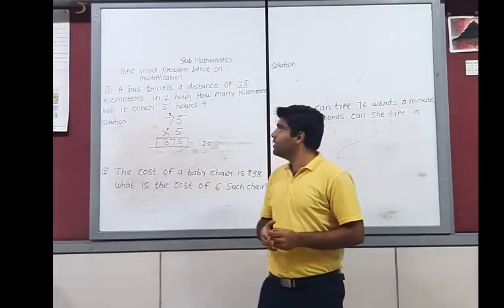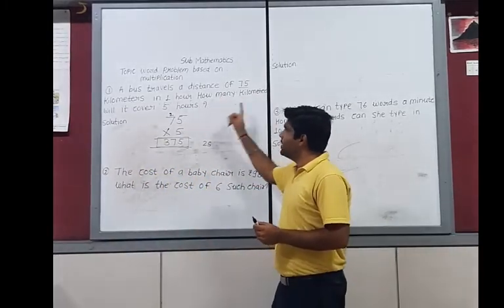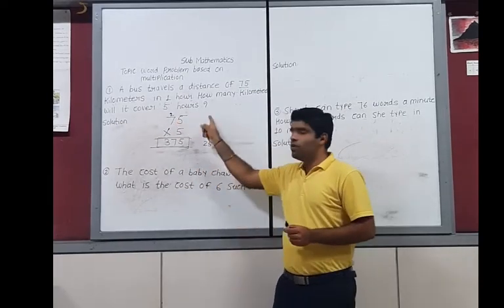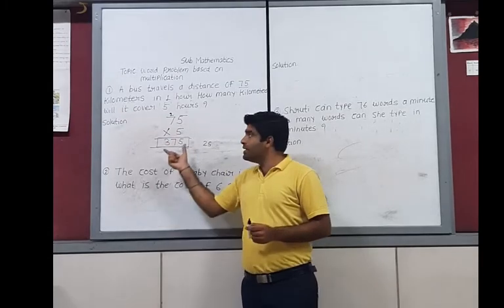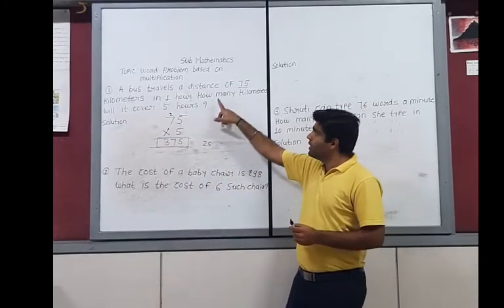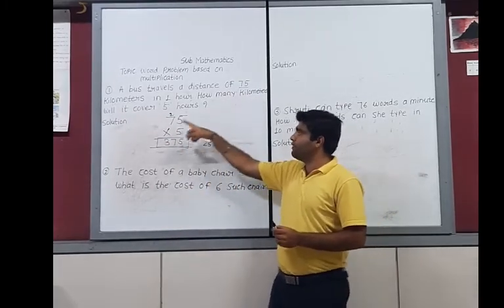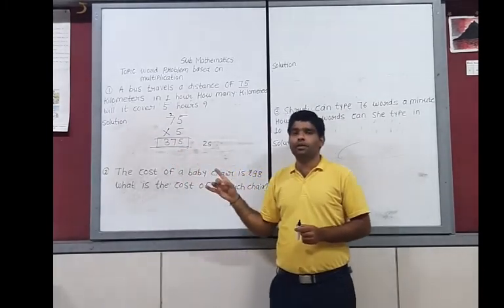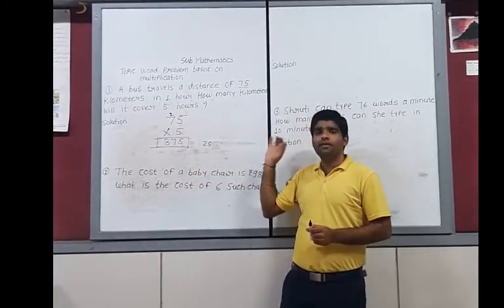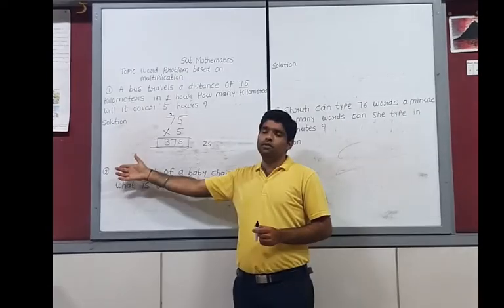It means that the question is how many kilometers will it cover in 5 hours. You have to multiply 75 multiplied by 5. Now what is the last line? How many kilometers will it cover in 5 hours? It means 375 kilometers are covered in 5 hours. This is our last line that we have to write down.